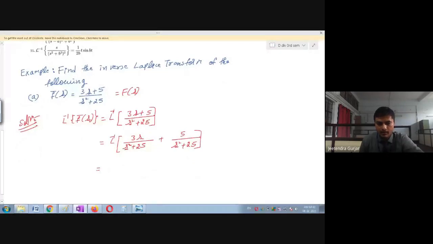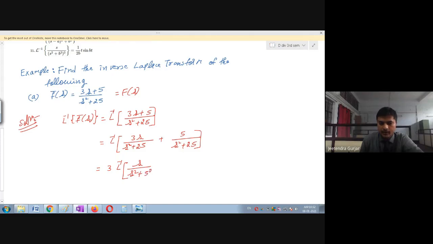Now again I cannot apply the inverse Laplace transform directly, because still a modification is required. So I will take the inverse Laplace transform for both these values. 3 is a constant and I don't want it, so I will take it out: 3 times L inverse of s upon s square plus, and even this 25, you have to reverse it now.